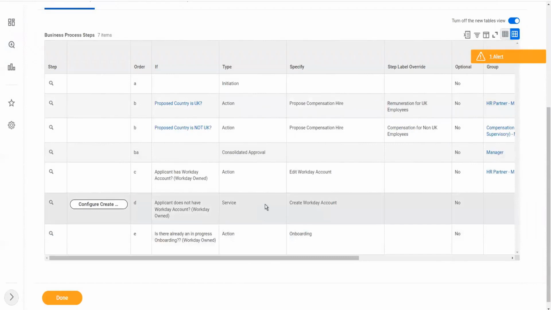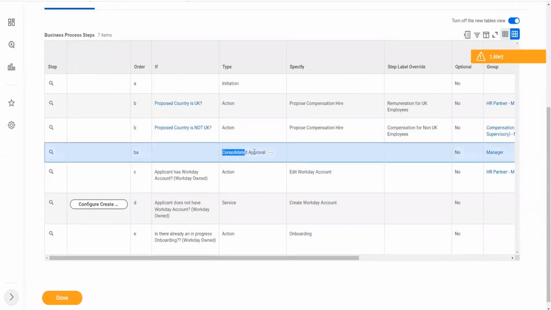And if I also want to restrict the fact that, if the manager is the one who has initiated this particular business process, they should not be able to approve it. Okay. Because, you see, anyway, we have consolidated the approval for the manager, right?